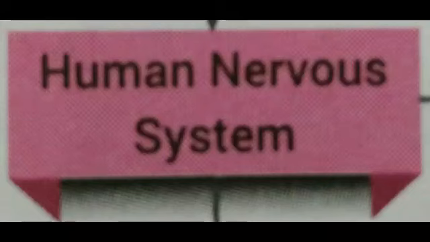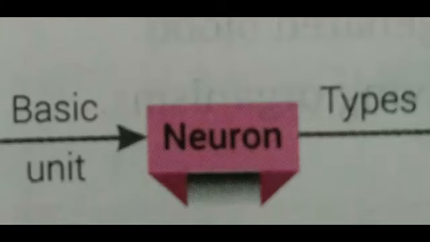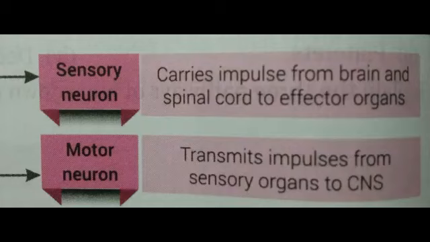The human nervous system is made up of nerve cells, that is called neuron. Neuron is the basic unit of nervous system. It is of two types, sensory neuron and motor neuron. What is the sensory neuron? The neuron which receives the senses from the environment, that is called sensory neuron, and the neuron which takes the action against the senses, that is called motor neuron.